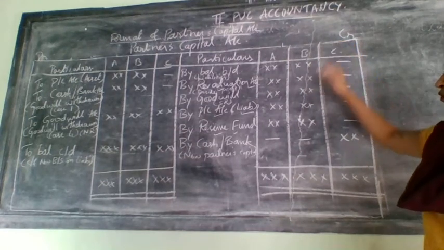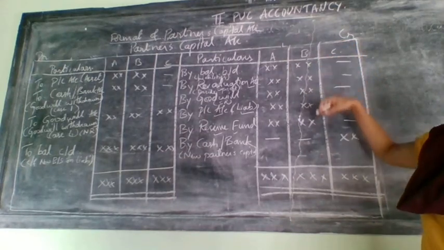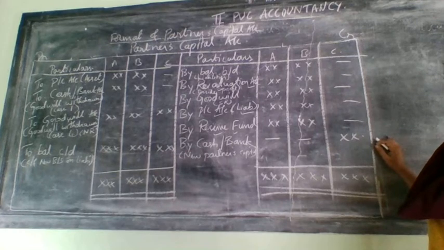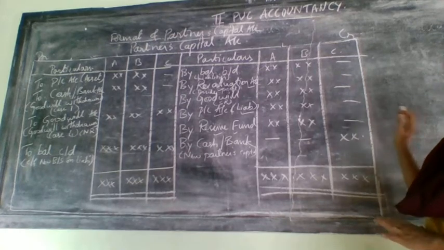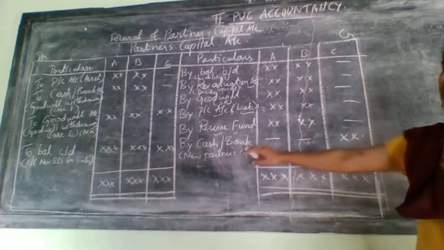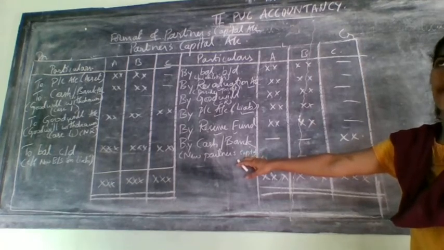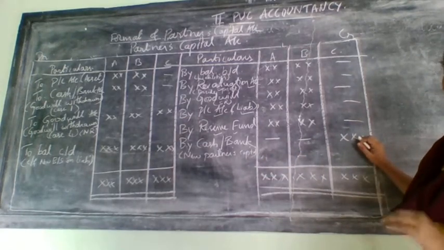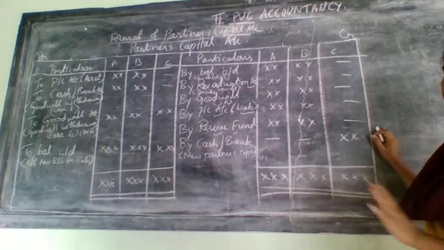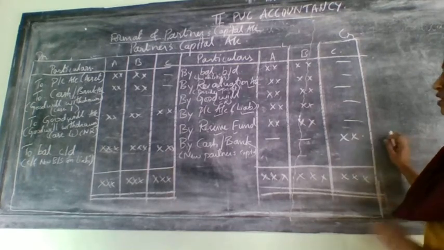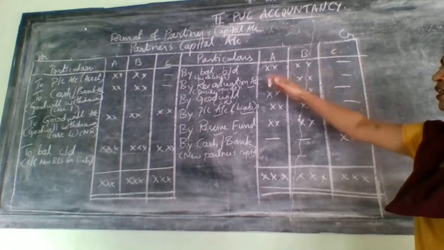Actually from first to last all the entries are related to old partners. At last who will enter? The new partner will enter, and only one entry is there for him in preparing the partners capital account. That is his capital. Whatever capital amount the new partner brings, that will come for whom? The new partner. Only that is related to the new partner. Like he is a guest appearance and he will come at last. All other things will be related to whom?